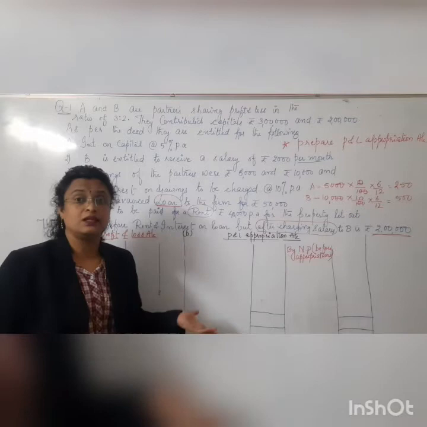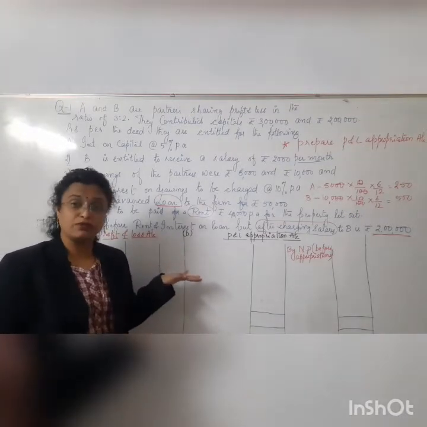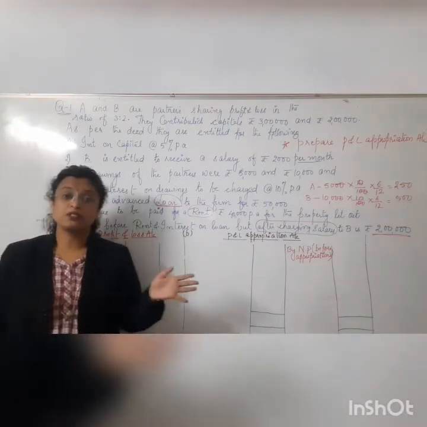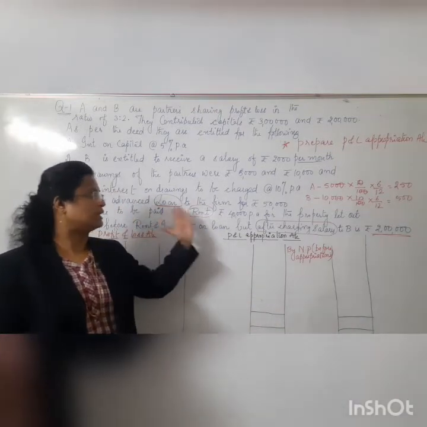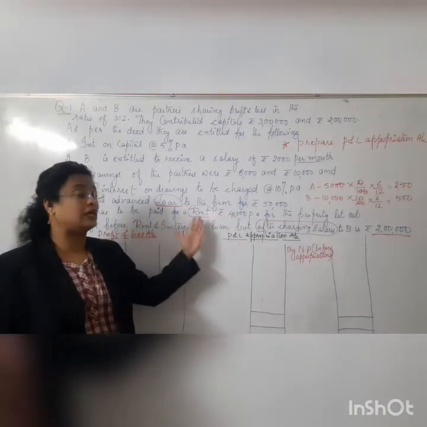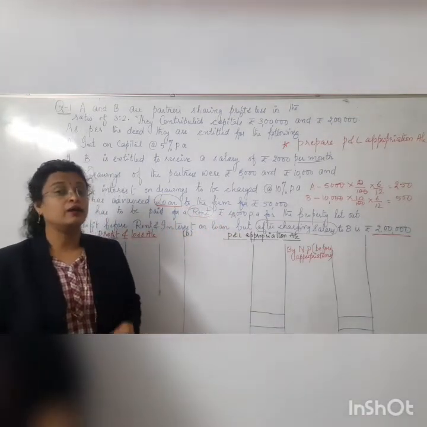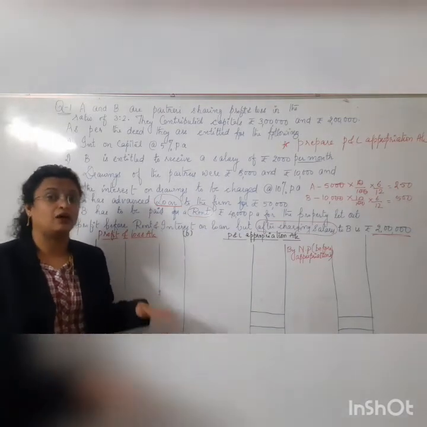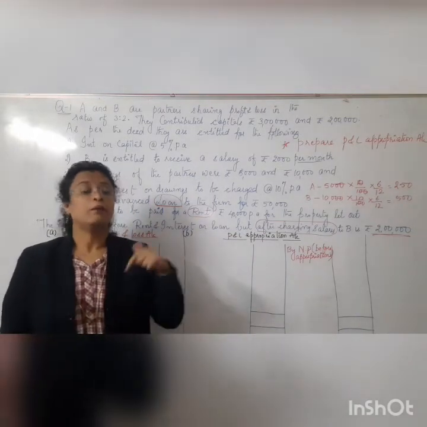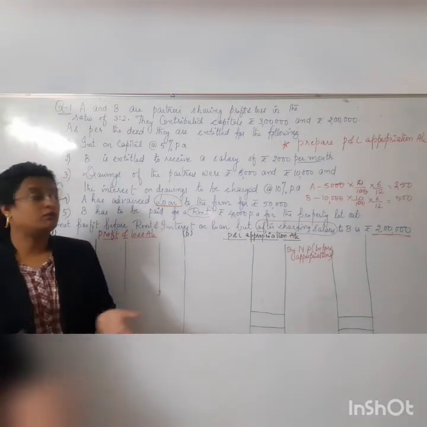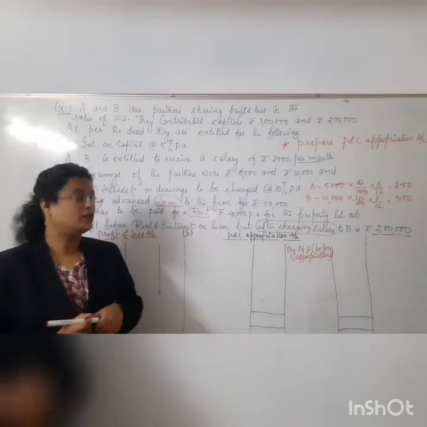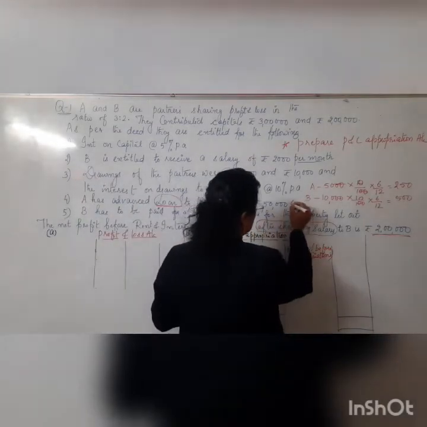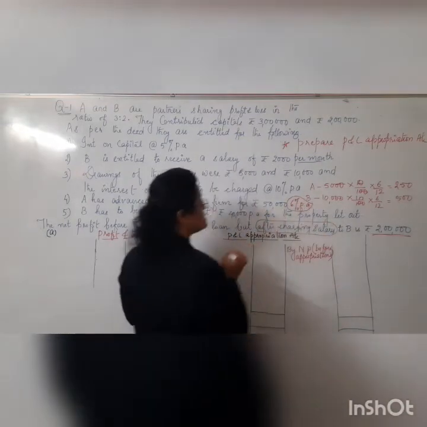We have again seen this condition. A has given a loan to the firm of 50,000. So it becomes the moral responsibility of the firm to pay interest on loan to A. There is nothing mentioned in the question regarding any rate of interest. You know that whenever a loan is given but the rate of interest is not mentioned, we discussed in video number 1 how much interest we are supposed to take. Hence, interest on loan will be charged at 6% per annum.